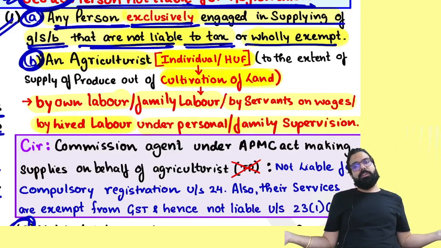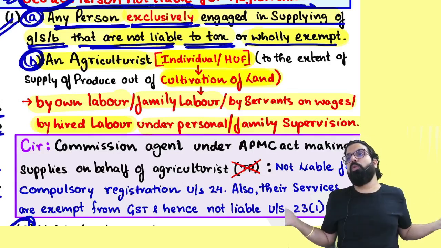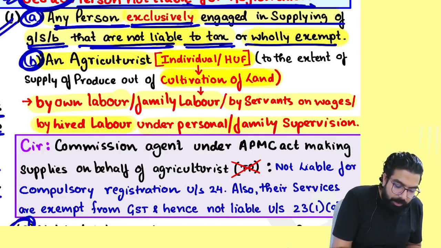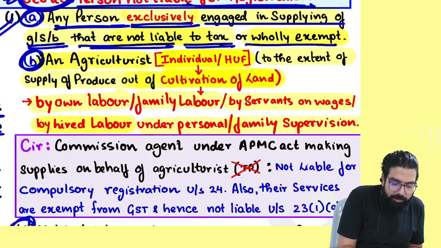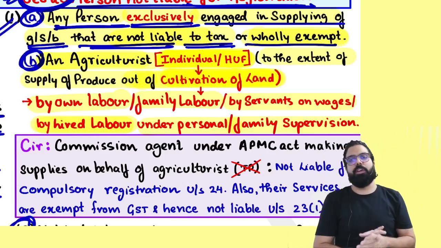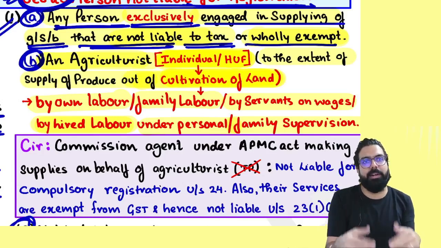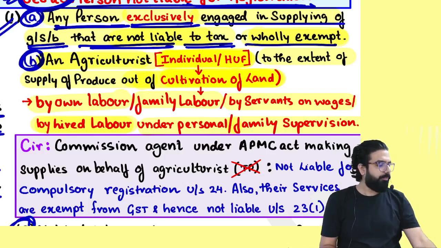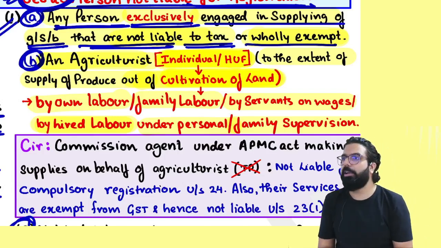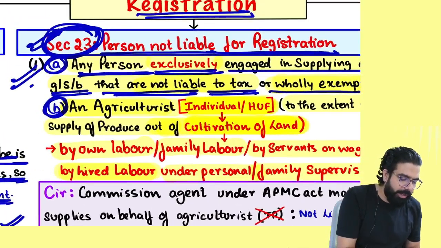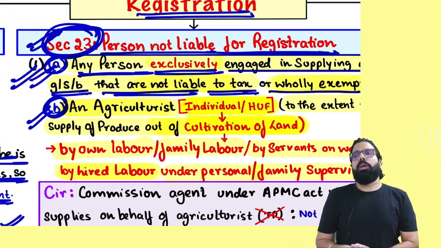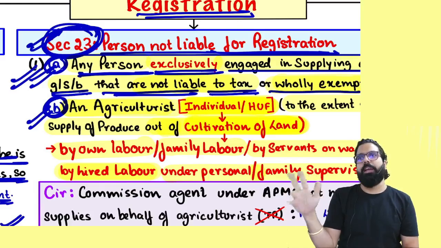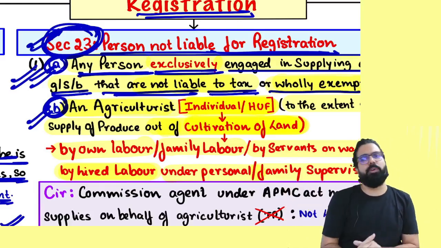Me and my family are standing and people are working, then we are agriculturists. And whatever an agriculturist earns to the extent of supply out of produce of cultivation of land, he is not required to take registration. Always remember, if I am an agriculturist, cultivating and selling, even if my turnover is 5 crore rupees, I am not required to take registration. Is the point clear to all? So who are the people not required to take registration? If you are exclusively supplying nil rated, wholly exempted, non-taxable supply, not required. If you are an agriculturist, not required.